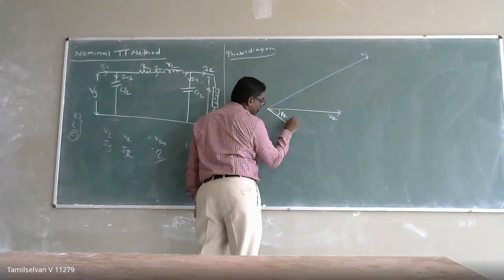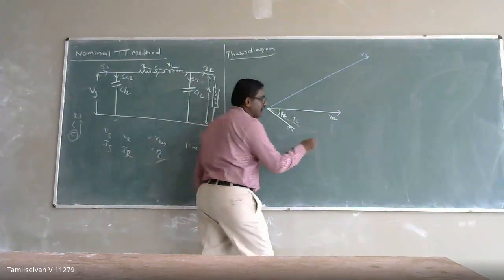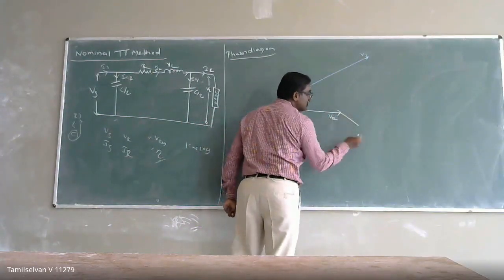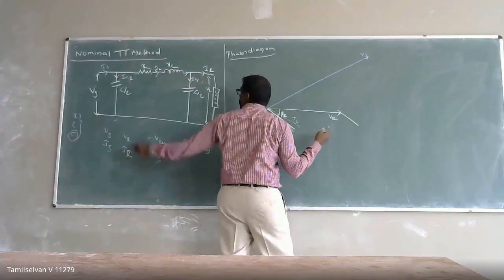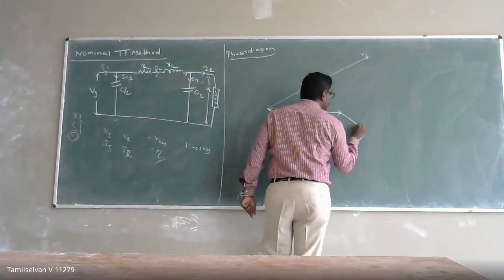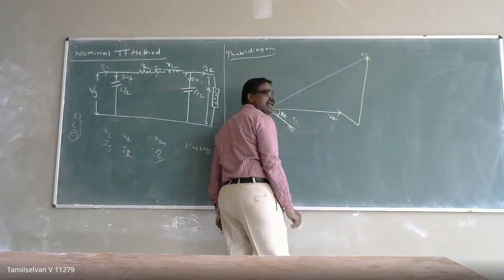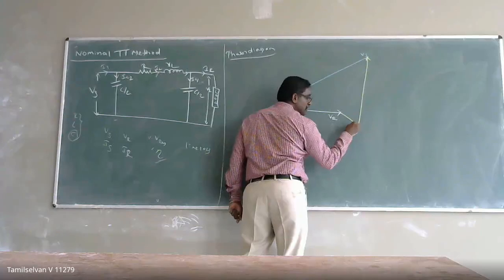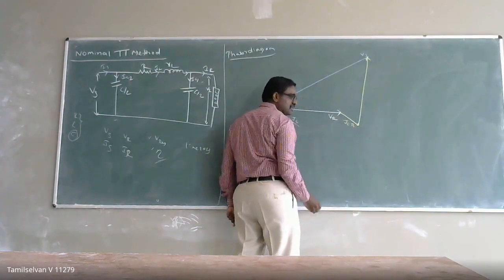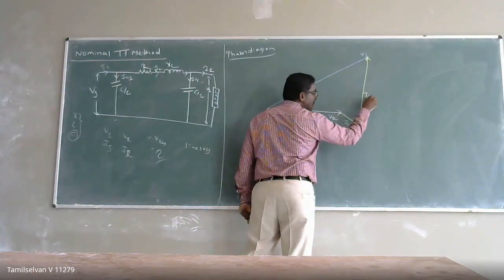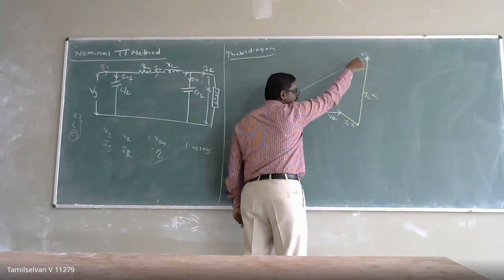Okay. So this is my IL current. The drop across my resistance is going to be in the same phase as my IL current, and the drop across my inductor is going to lead by an angle of 90 degrees. So the voltage drop across your resistance is IL into R, and the drop across your inductor is IL into XL, which leads by 90 degrees.